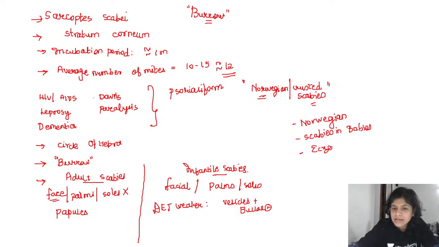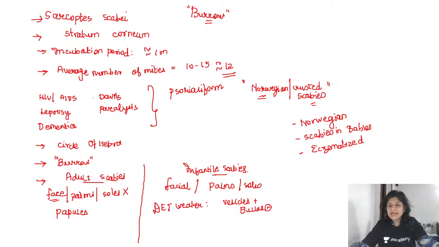Now, eczematized scabies can happen because of the patient's itching and scratching. So there can be eczema which develops over and above scabies, that is eczematized scabies. It can sometimes also happen because of the use of irritants in the treatment of scabies. So eczematized scabies is a complication.